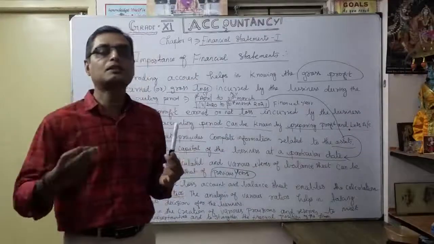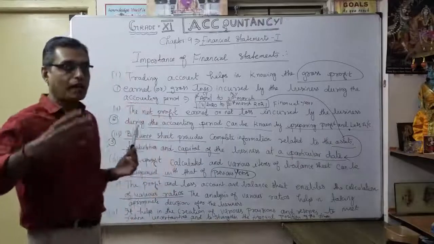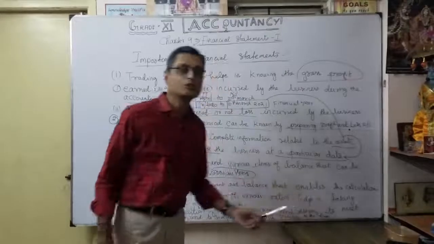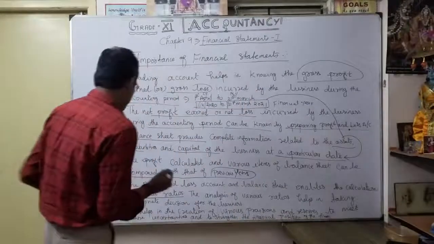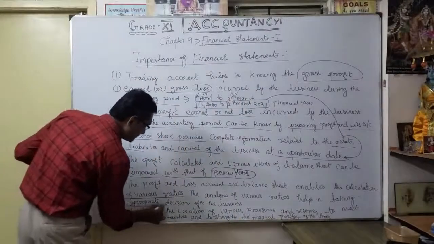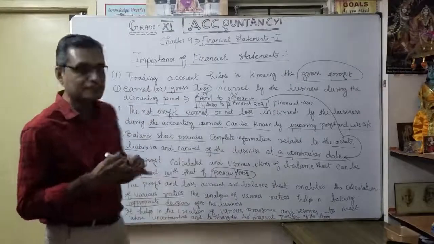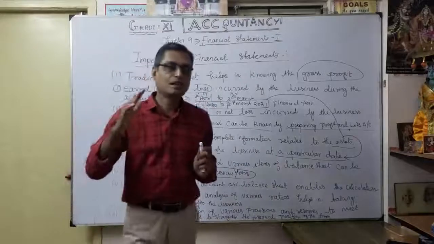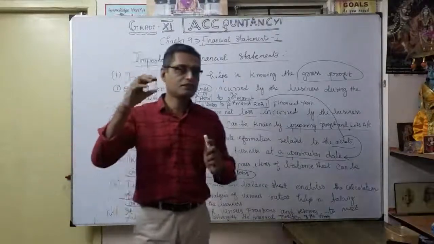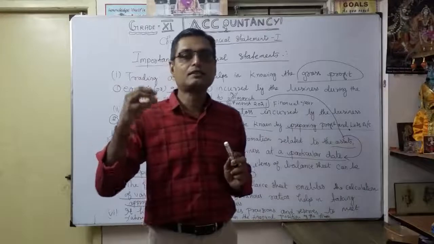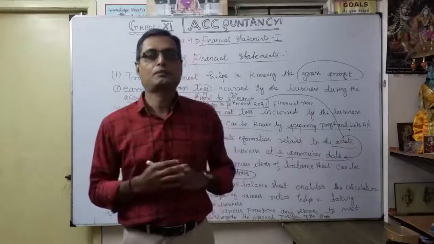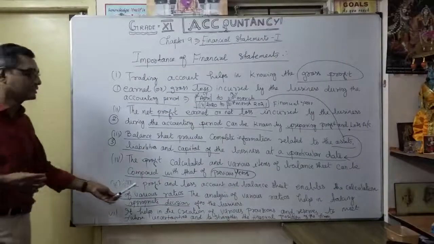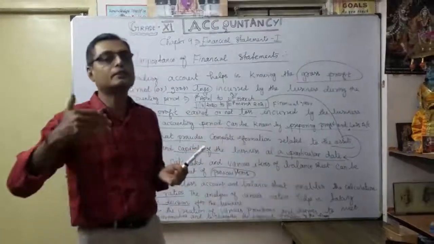After preparation of the ratios, we are going to analyze the various ratios to help in what? Taking appropriate decisions for the business. What decision? Whether you want to close the business or continue the business, or you want to expand the business. So these are the decisions we can take from the ratios. From the ratios we can analyze. Okay, that's what, the statements once prepared, then only you are able to prepare ratios.